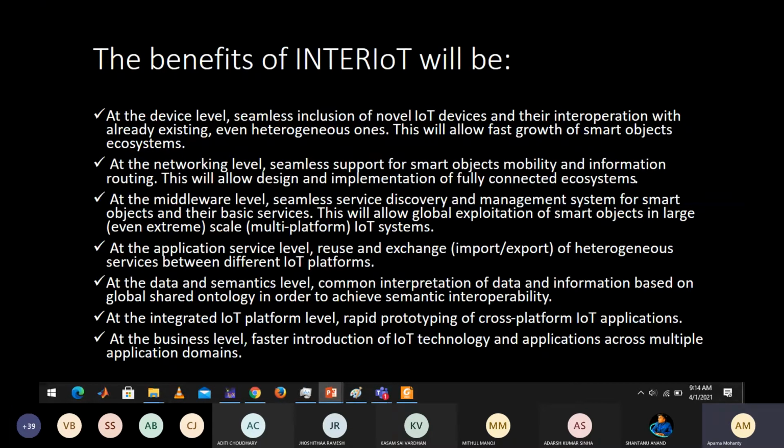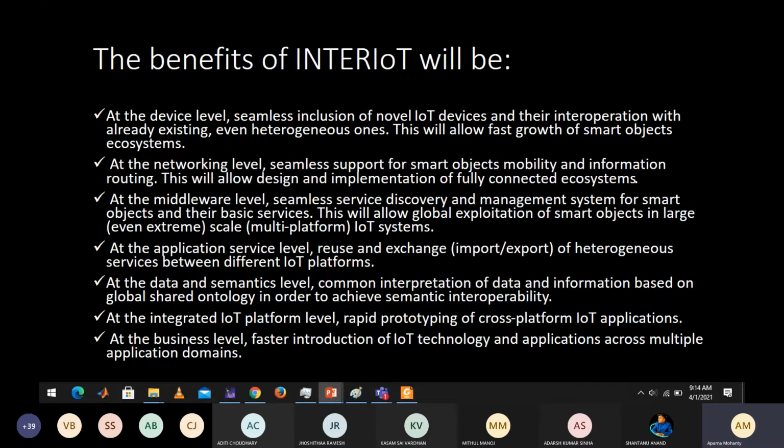So next is what are the benefits. I told you what are the disadvantages. Now what are the benefits of going for inter IoT? So the first thing is at the device level. At different levels you will see the advantages. The first is at the device level.